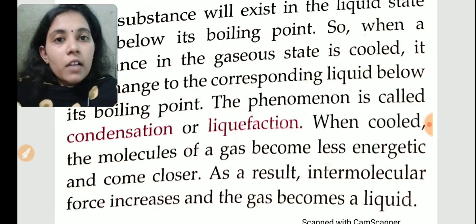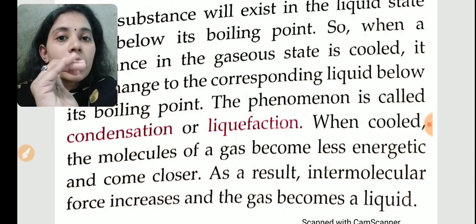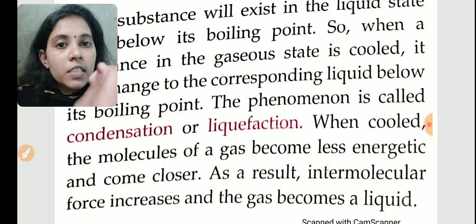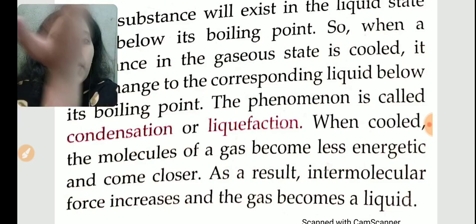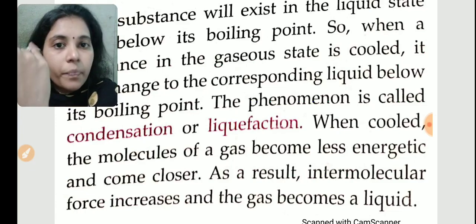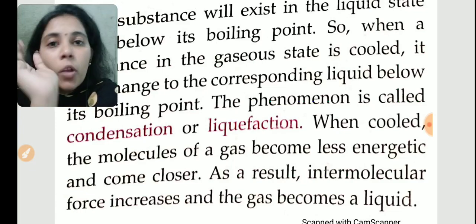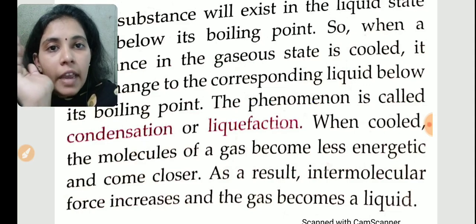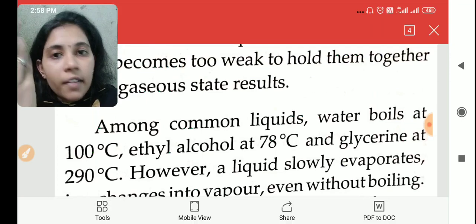So we have studied how a liquid is converted to gas. By heating. When we heat the liquid and it reaches the boiling point, it will evaporate and change to gas. The boiling point of water is 100 degrees Celsius, of alcohol is 78 degrees Celsius, and of glycerin is 290 degrees Celsius.